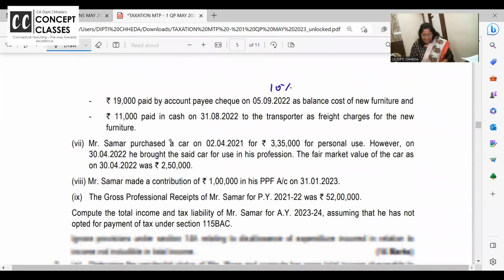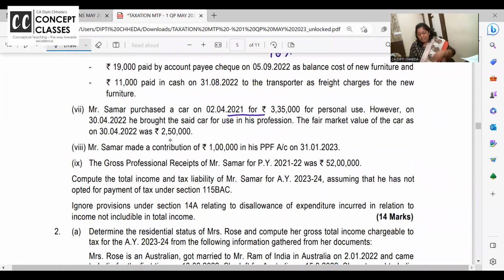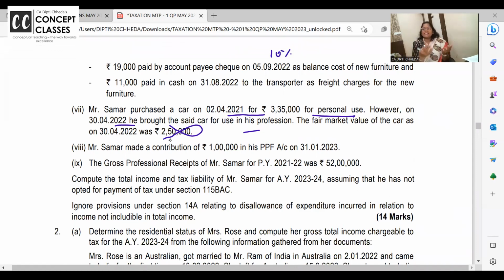Furniture is clear. Yes. He purchased a car in 2021 for personal use. However, later he brought it in the books. Fair market value on the day brought in is given to confuse you. Whenever an asset is personally used and when it is brought to books, whatever is the original cost 335, on that you have to charge 15% depreciation. Motor car finished. Correct है? Clear है? सबको समझ में आया?